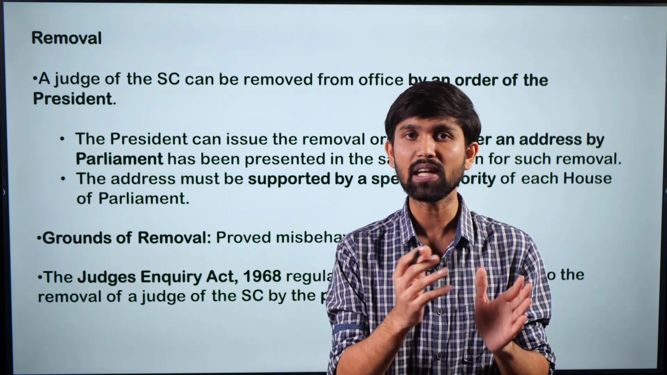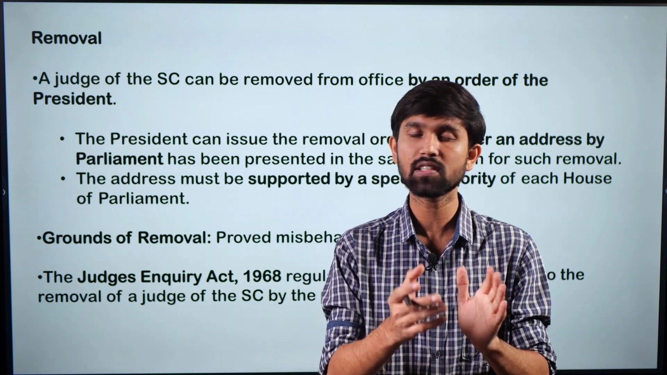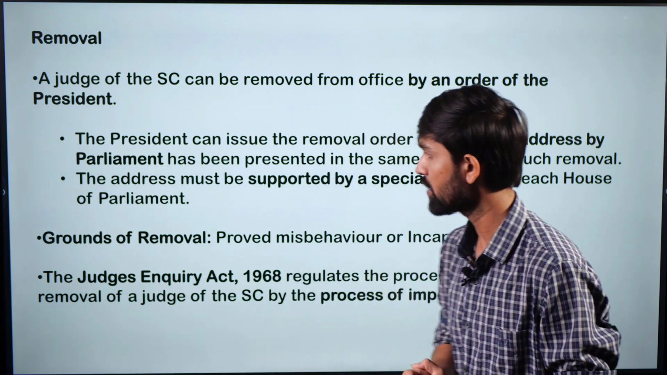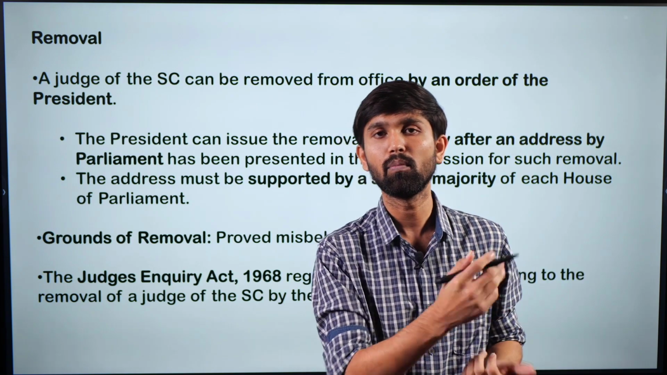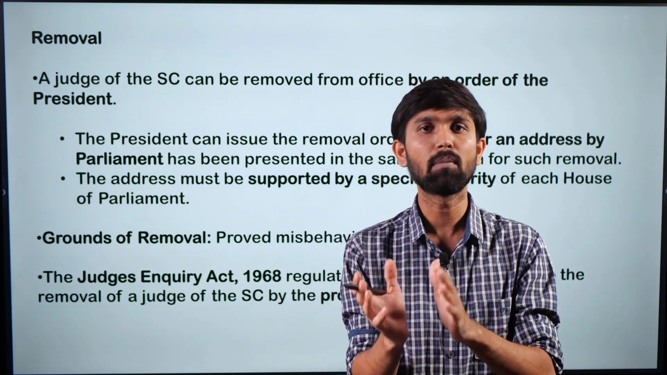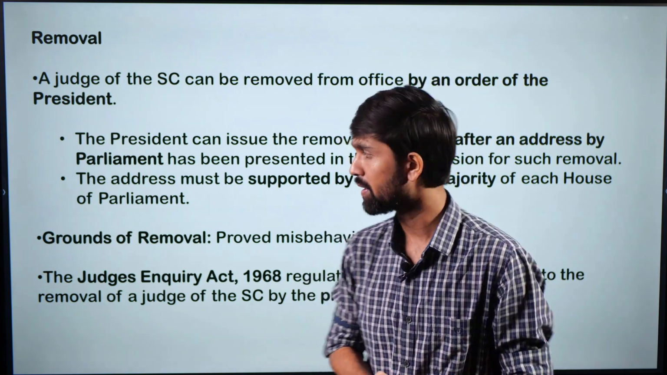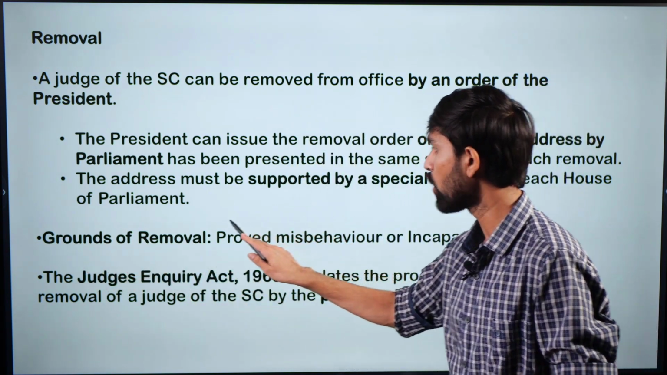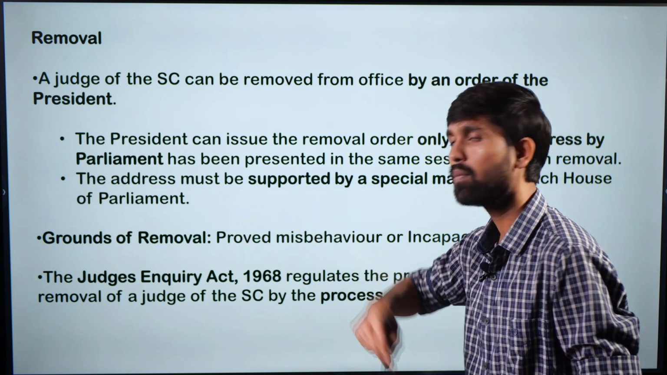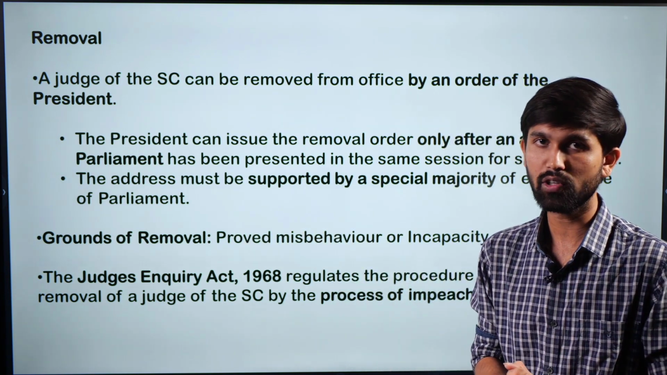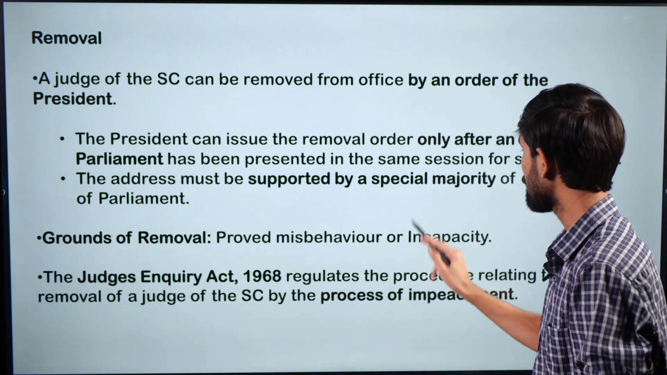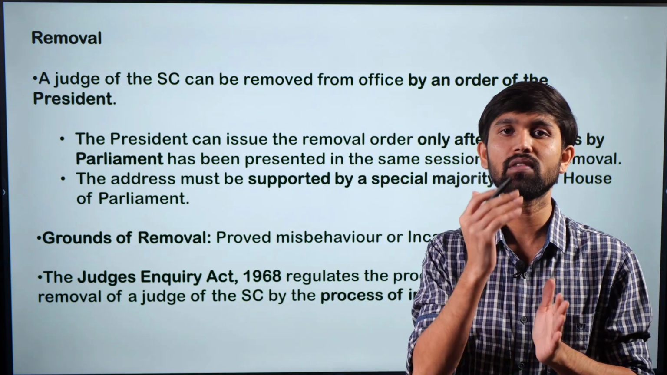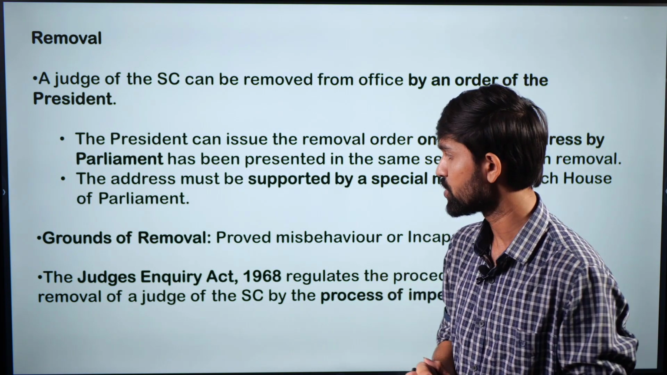But has there been any removal of a judge in this process? It has not been. No judge up until now has been removed through the process of impeachment. There have been motions that have been initiated, but none of those motions have been passed up until now. And what can be the grounds of removal of a judge? So two grounds are there. Either a proven misbehavior on their part, or incapacity of holding the office. These are the two grounds of removal which are there for the removal of the CJI.